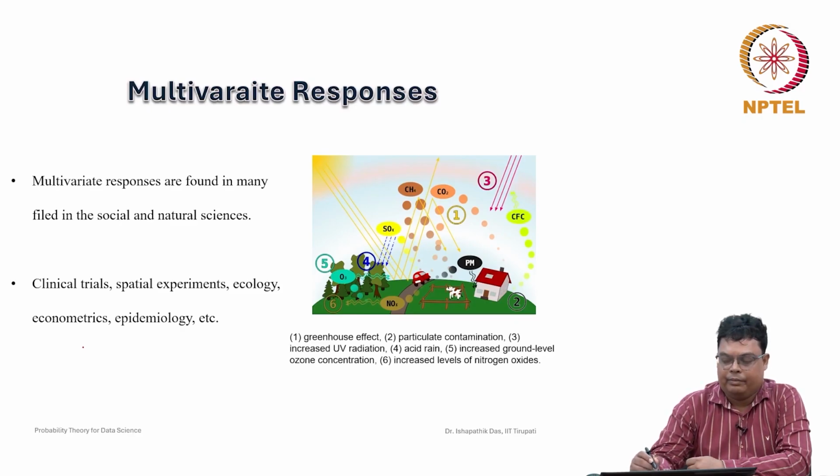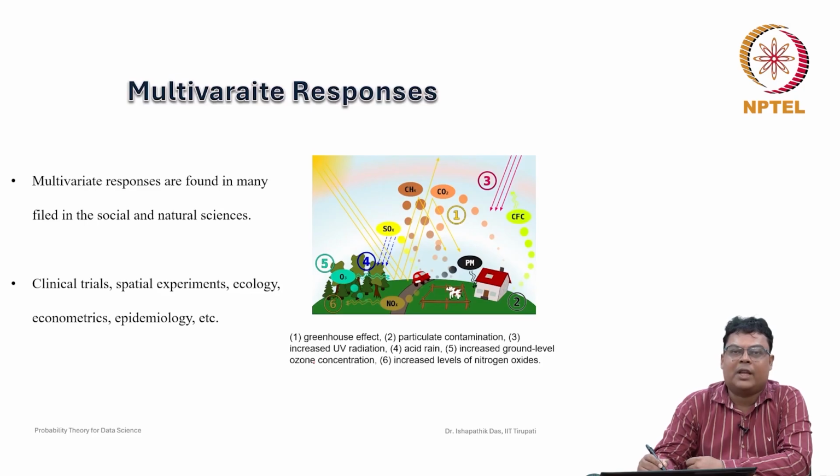So explaining many quantities like the amount of carbon monoxide in the air, amount of carbon dioxide, amount of nitric oxide, like here you can see that SO2, SOx, PM 2.5, PM 10. To explain that, like here greenhouse effect, particulate contamination, we need to consider more than one variable to explain this phenomenon.